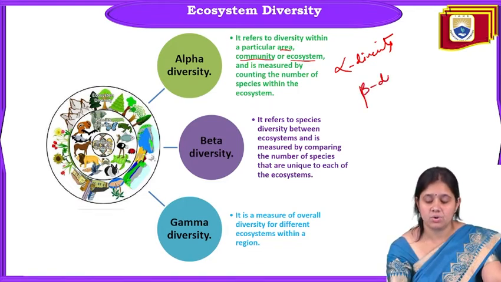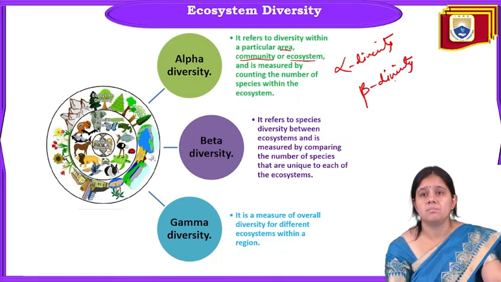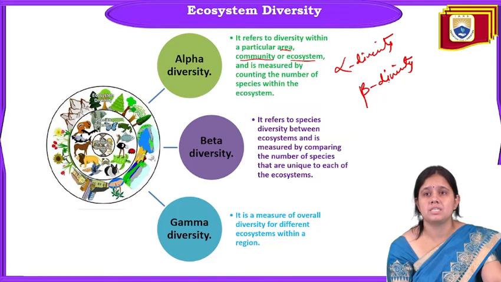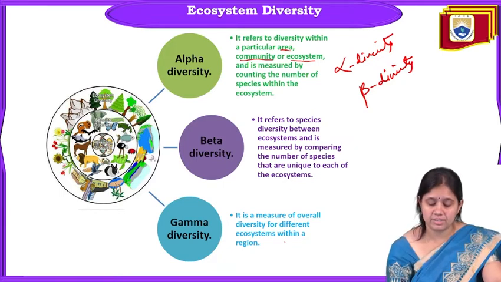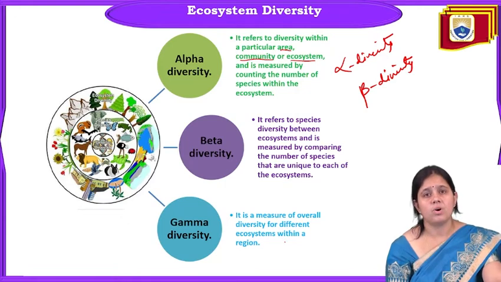Coming to beta diversity. Beta diversity is the species diversity between ecosystems and is measured by comparing the number of species that are unique to each ecosystem. That means those species that are unique to each type of ecosystem. This is called beta diversity. And now comes gamma diversity. It is a measure of overall diversity for different ecosystems within a region.